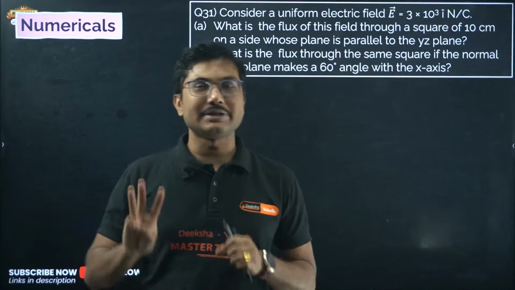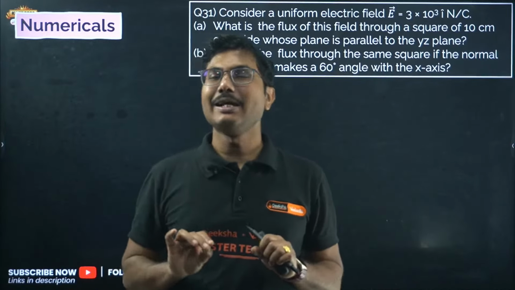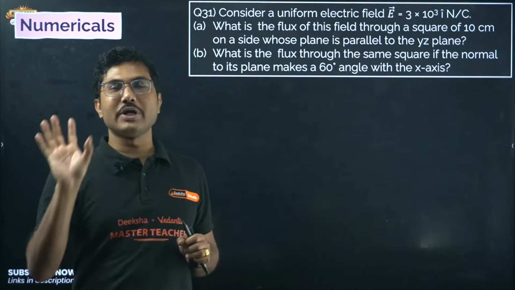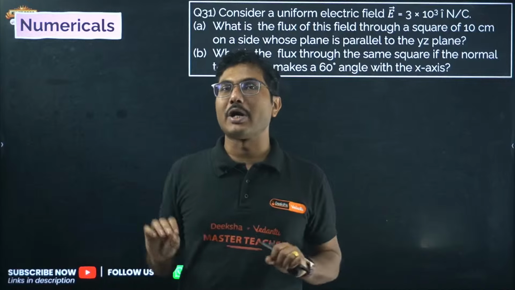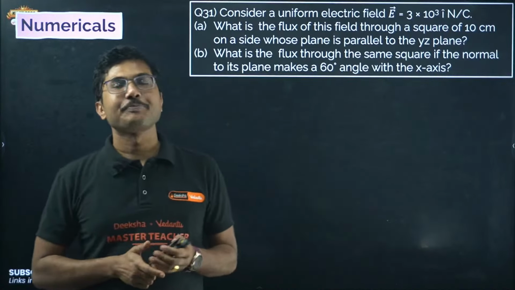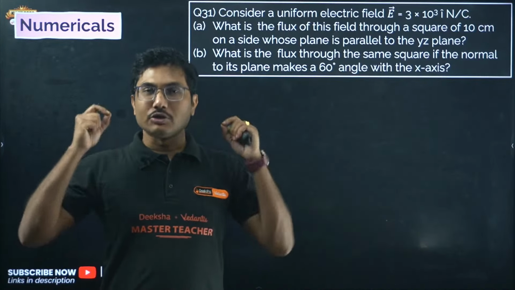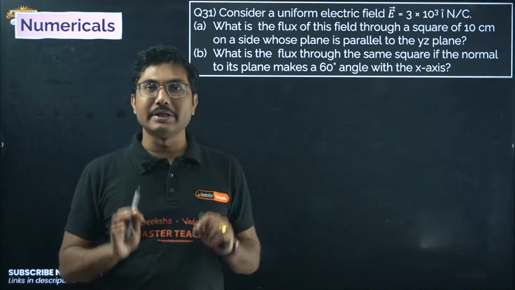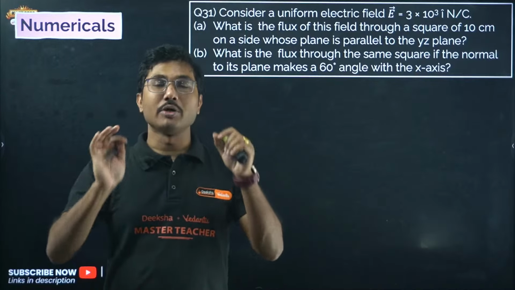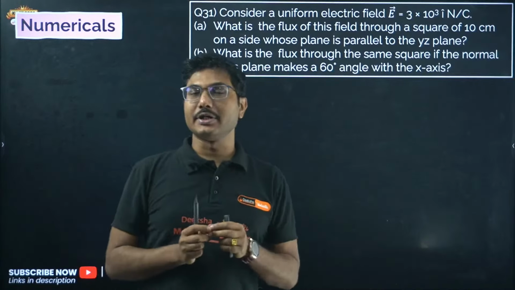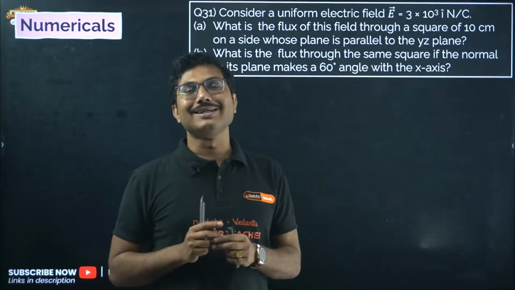These 3 chapters' numericals are tentatively easy. If you practice a few types of numericals, you will be able to answer those questions. And if you are strong enough with circuit theory related questions, if you have practiced enough circuit theory questions, you can practice current electricity as well.